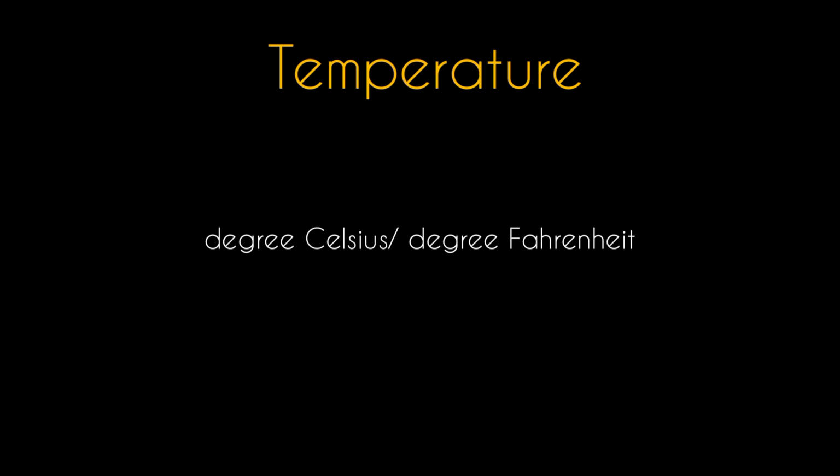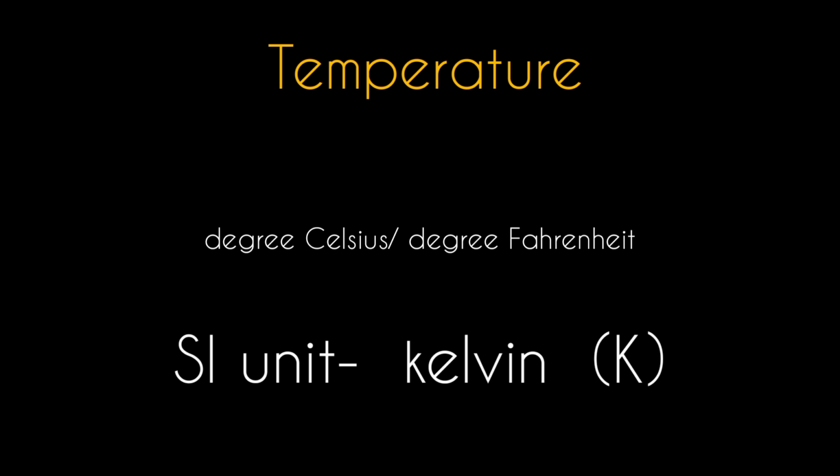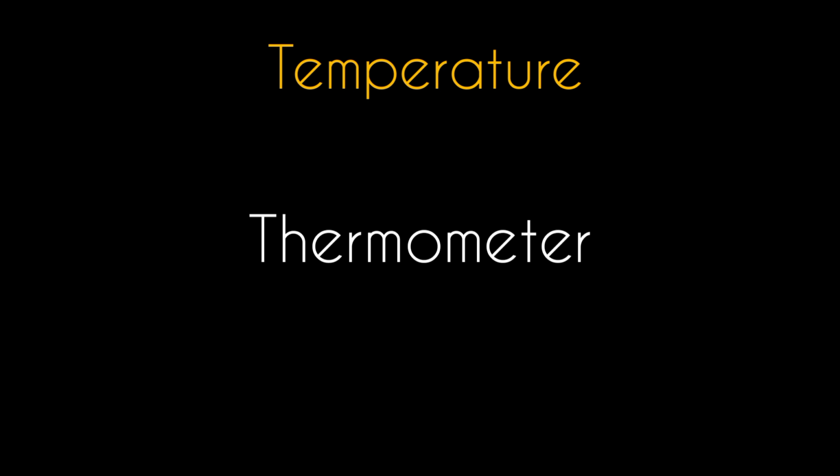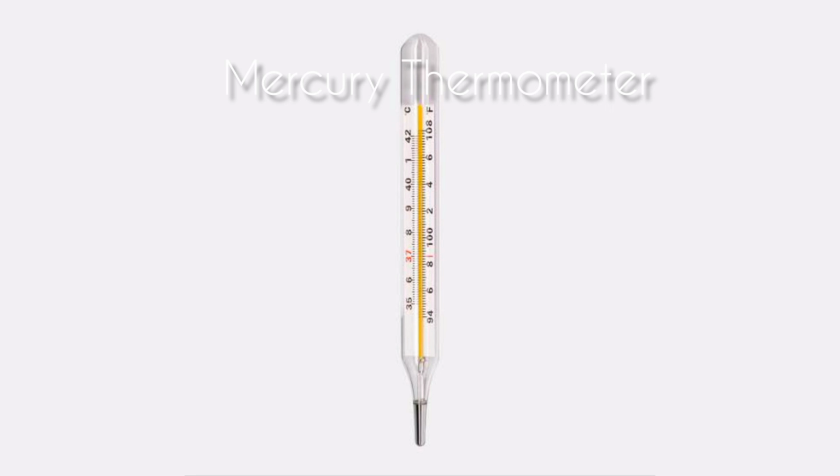Temperature is generally measured in degrees Celsius or degrees Fahrenheit. However, the SI unit of temperature is Kelvin and its symbol is capital K. We use a thermometer to measure the temperature of an object. There are different types of thermometers, but the most common one we use is the mercury thermometer. Here you can see the image of the mercury thermometer.